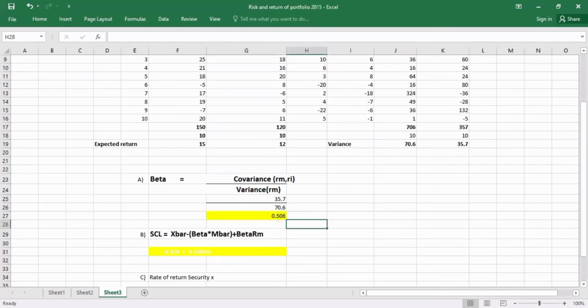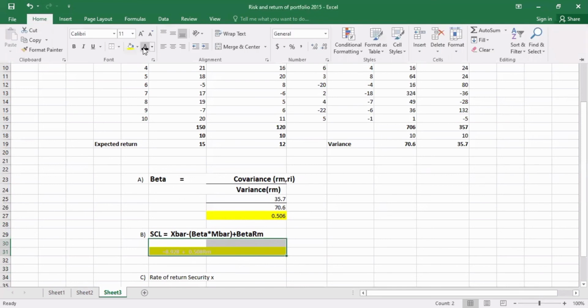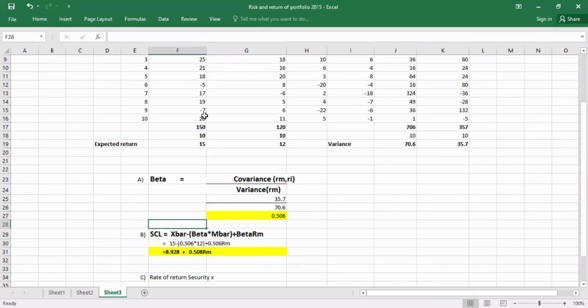Next, they asked to draw a characteristic line of security X. We can find this by this formula: SCL equals X bar minus beta multiplied by M bar, plus beta times the return on market. X bar we found in the table as 15. Then the beta value we found in the first equation is 0.506.